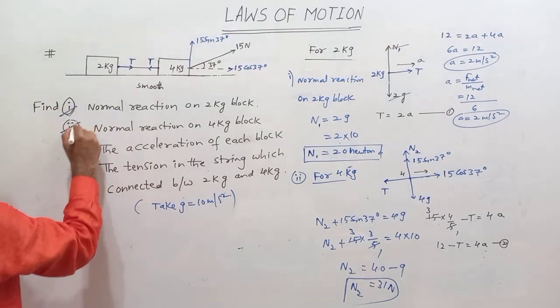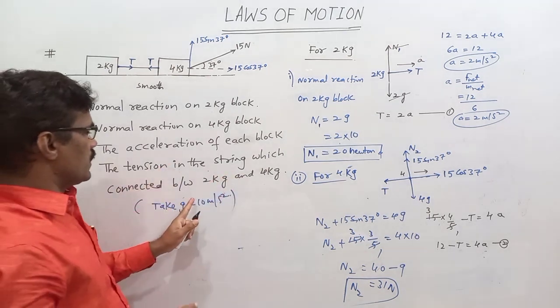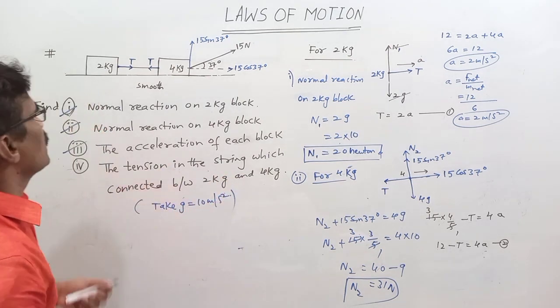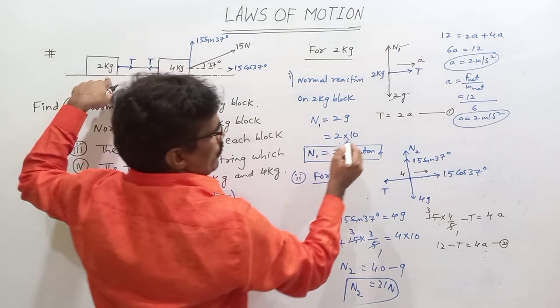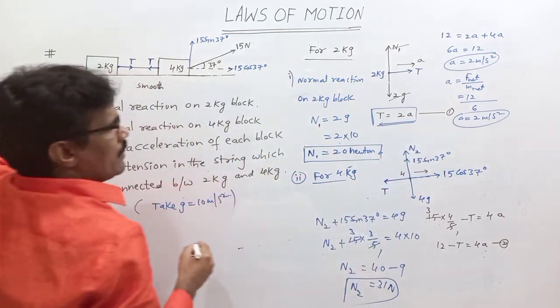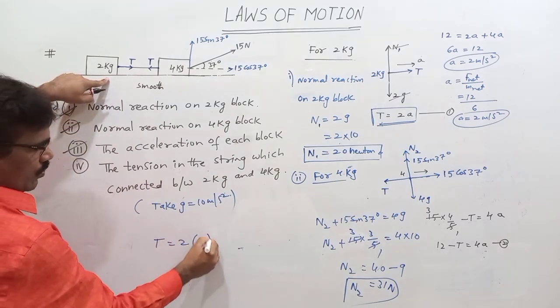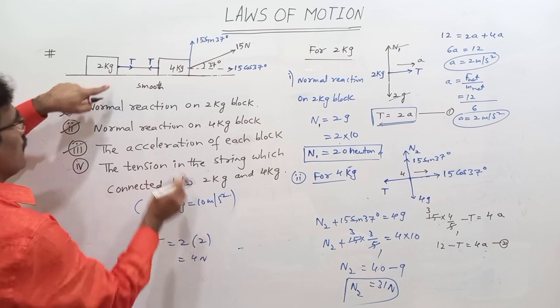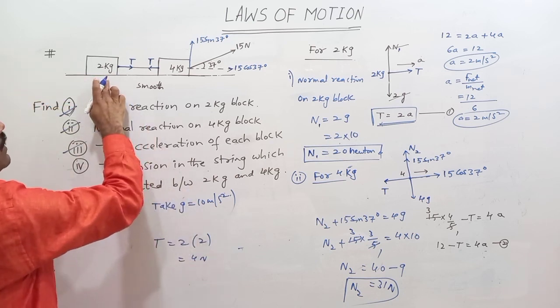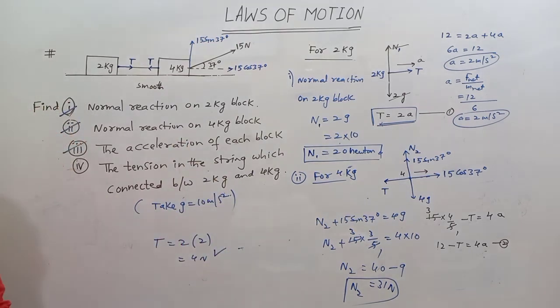Then these 3 points are over. Next, what about the tension in the string which is connected between 2 kg and 4 kg? Simple, sir. FBD for this one. Tension in the string T is equal to 2 into A, which is 2. That is 4 Newton, the tension between the 2 kg block and 4 kg block. 4 Newton tension. Okay, thank you very much.